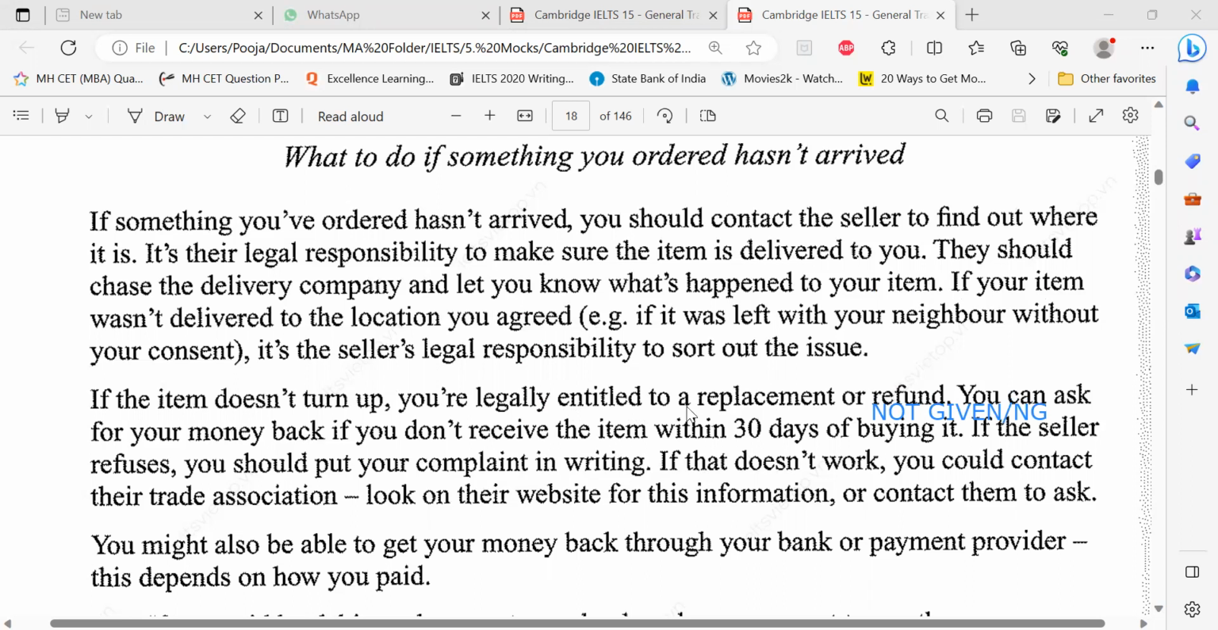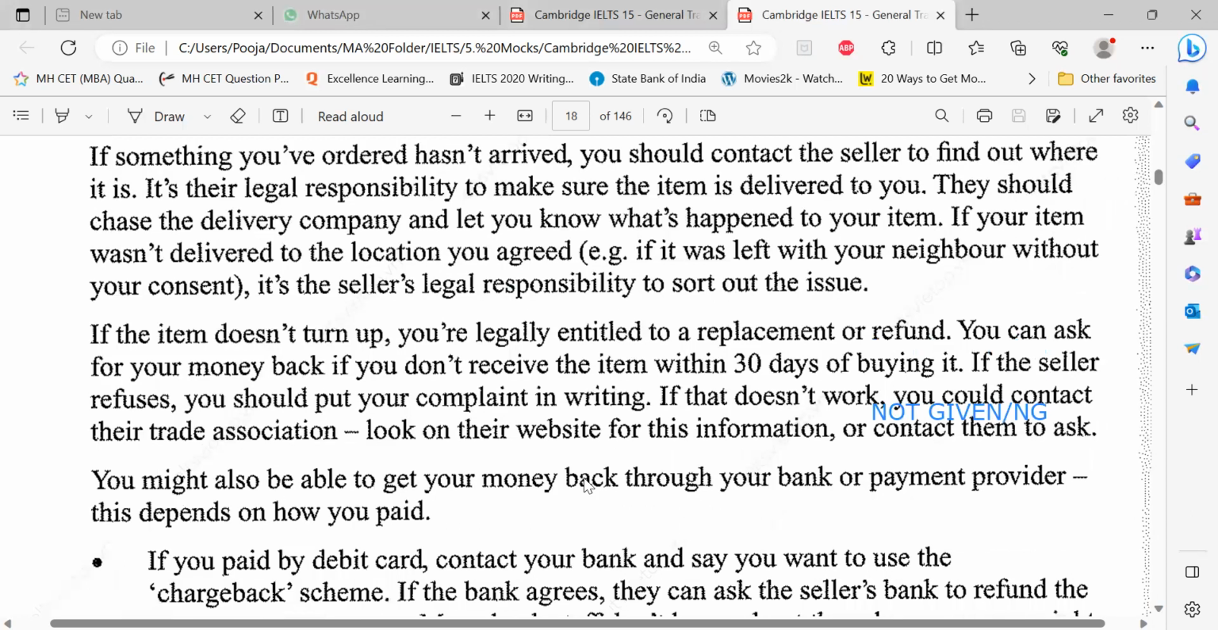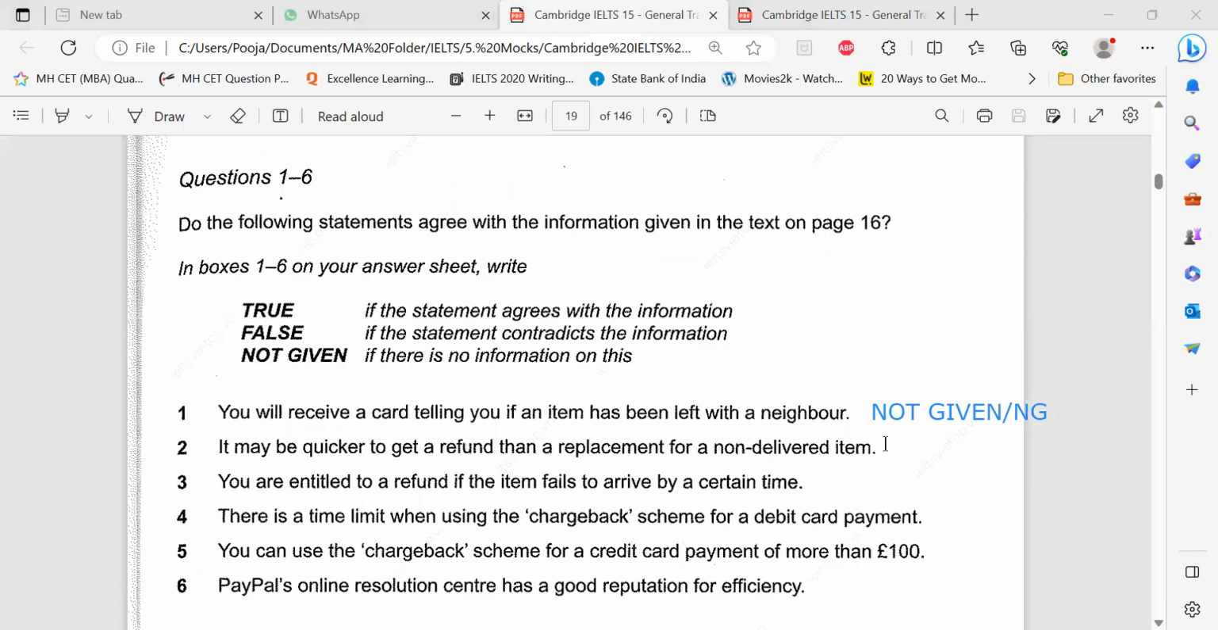So all this process we are talking of is for a replacement or a refund, right? So again, if you see, you might also be able to get your money back. That means refund, through your bank or payment. This depends on how you're paid. But again, is there any comparative word, better than, easier than, faster than? There's no comparison. So in this entire para of refund and replacement, the keywords are not comparing. So I don't know whether it is quicker. I know that I can claim, but I don't know if it is quicker or faster to do this over that. Did you understand?